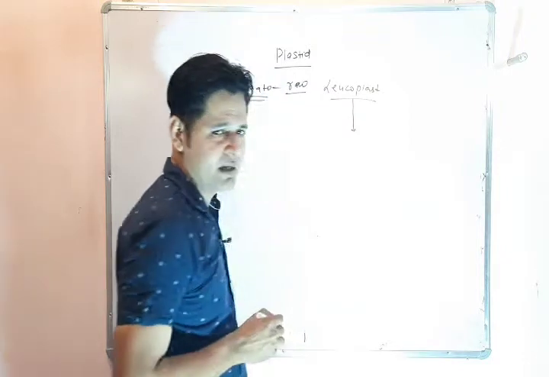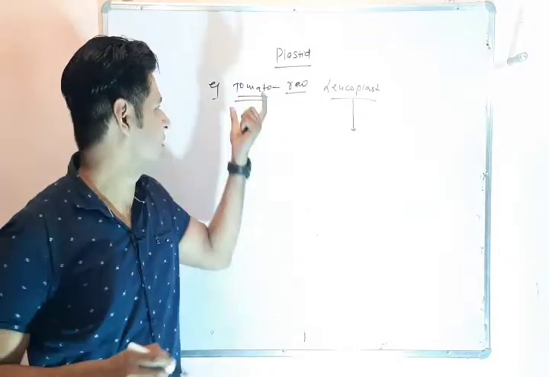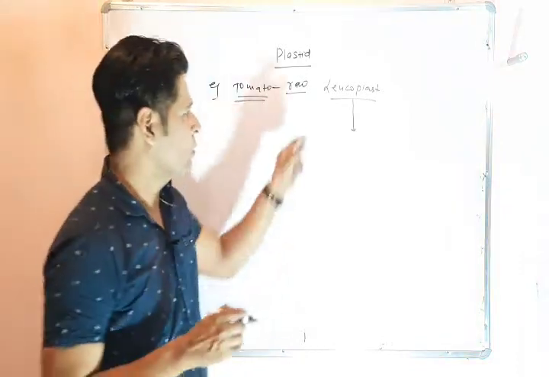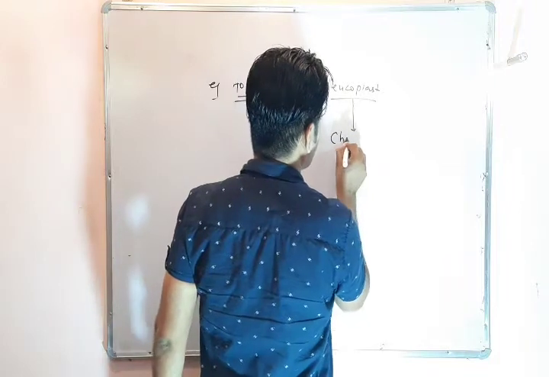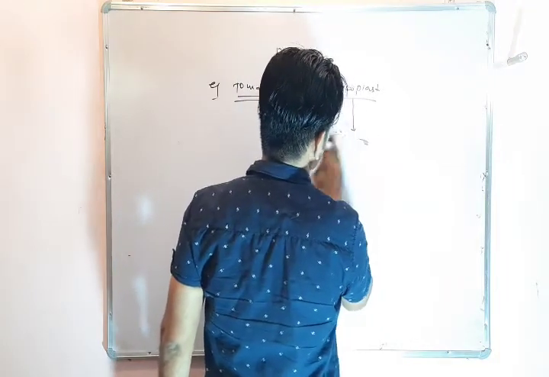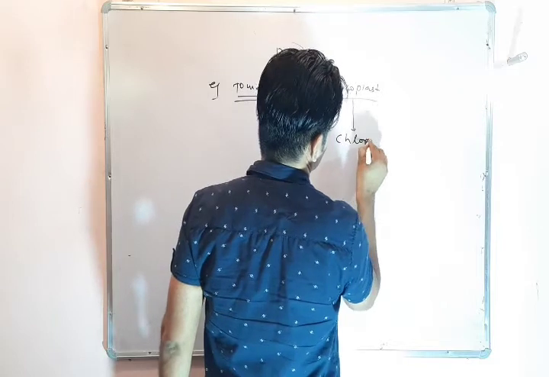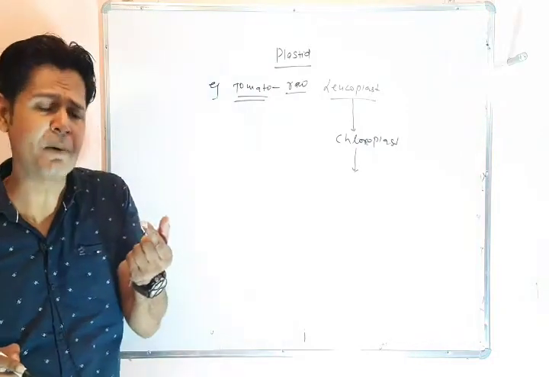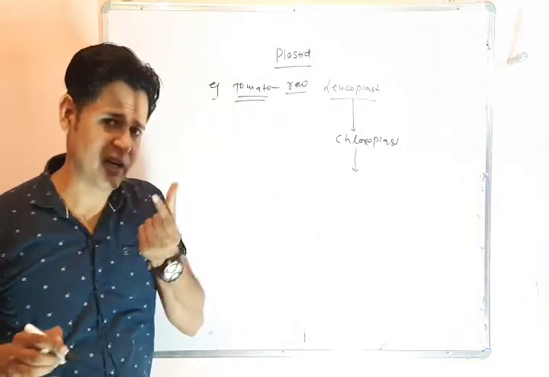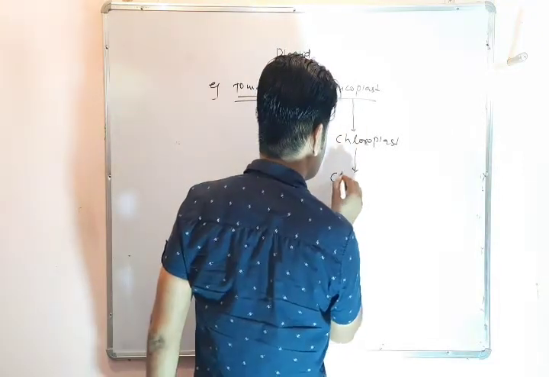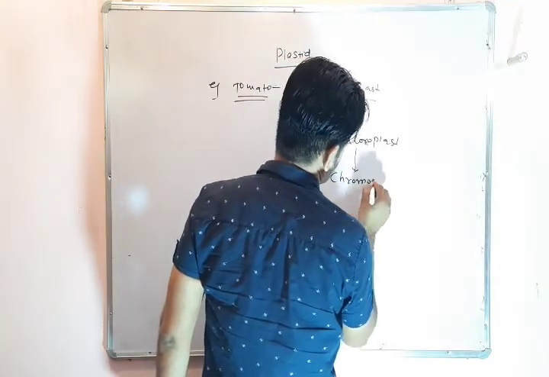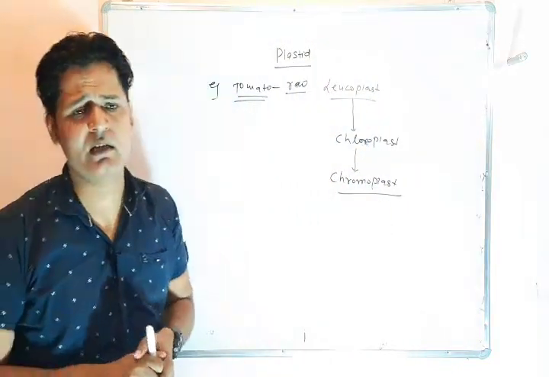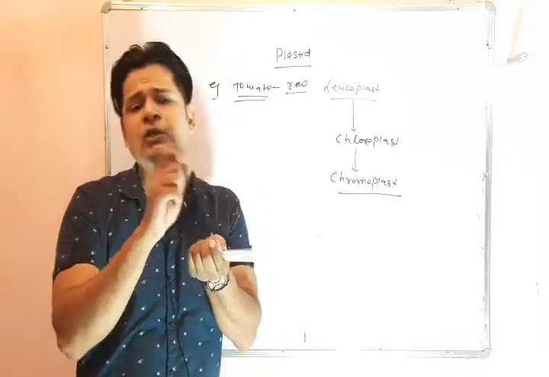After some ripening, this tomato takes some color like green, so leucoplast will be converted in chloroplast. And after the final ripening, the color of tomato is red, means that chloroplast will be converted in chromoplast. So we can say that these three plastid can interchange to each other.